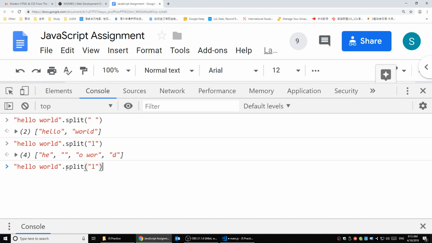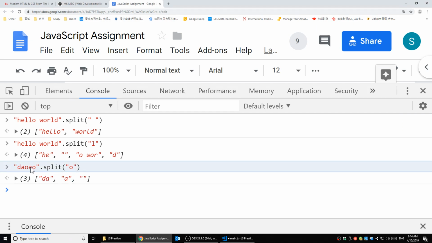And for example, if I have DAO here and split it based on O, it's going to be DA, A, and the thing after O, which is empty. That means we have two O's in here because we separated into three things.